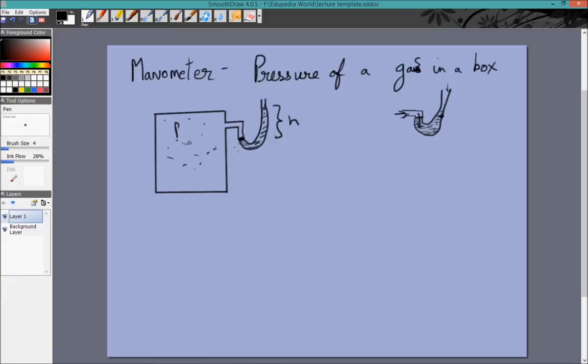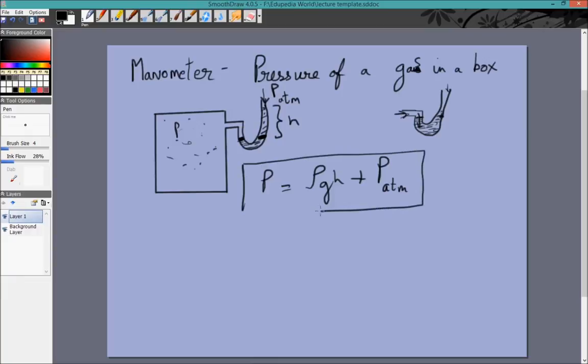So at this point the pressure will be P, because there is no atmosphere connected, there will be no P atmosphere. That will be equal to rho g h. We want the pressure at this point. These two will be equal. That will be rho g h plus the atmospheric pressure, because this end is now open to the atmosphere and would also apply a unit of 1 atmospheric. So this will be the pressure inside the gas.